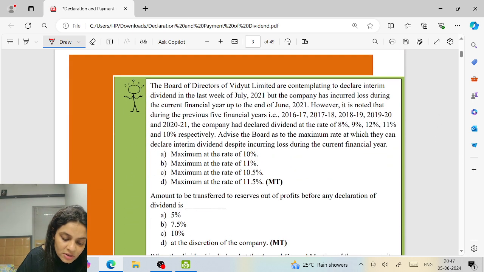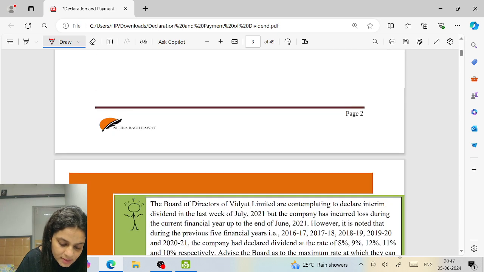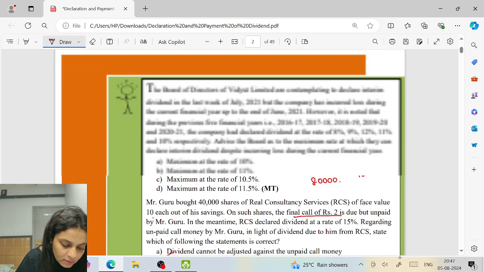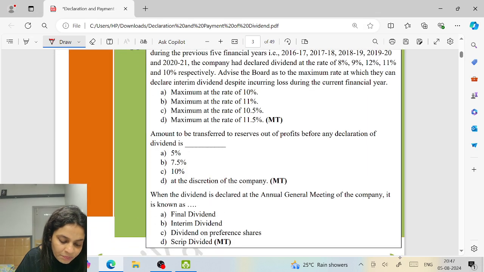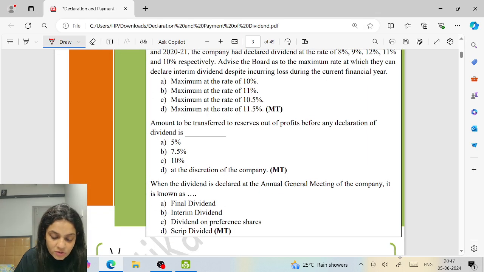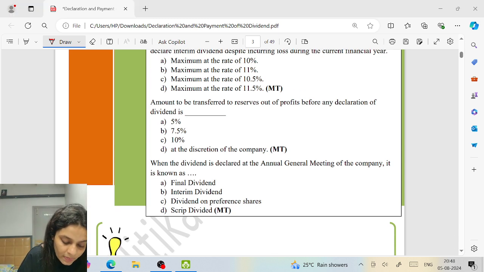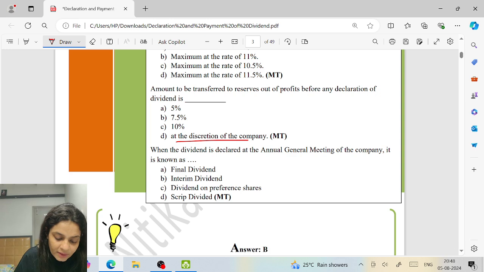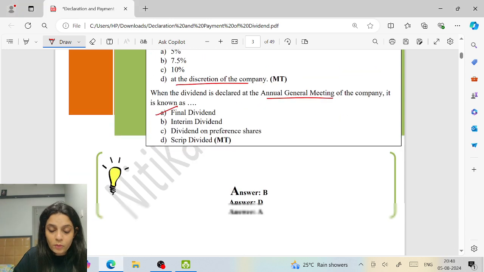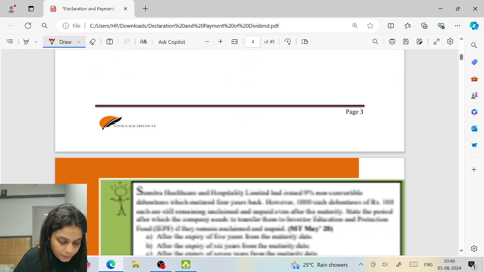The board of directors of Vidyut Limited are contemplating to declare dividend. Oh, we have already done this. This was the first question only, no? Yeah, we've already done this. Amount to be transferred to reserves out of the profits before any declaration of dividend is: there is no such fixed rate. It is at the discretion of the company. So at the discretion of the company. When the dividend is declared at the AGM, it is known as final. By the board of directors, it is interim.